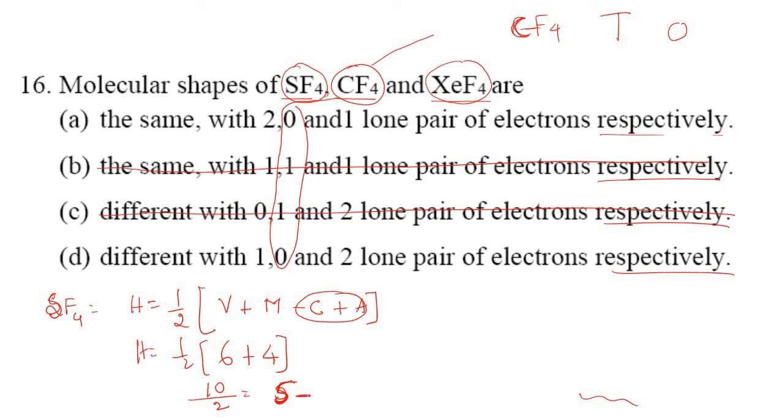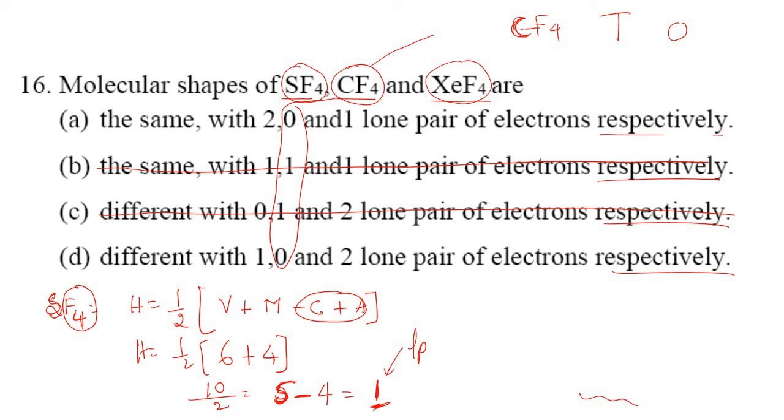I will subtract something. What is that something? The number of bond pairs with the sulfur atom. How many are there? 4 are there. So 5 minus 4 gives 1. This 1 is nothing but a lone pair. It means the SF4 molecule is having 1 lone pair.